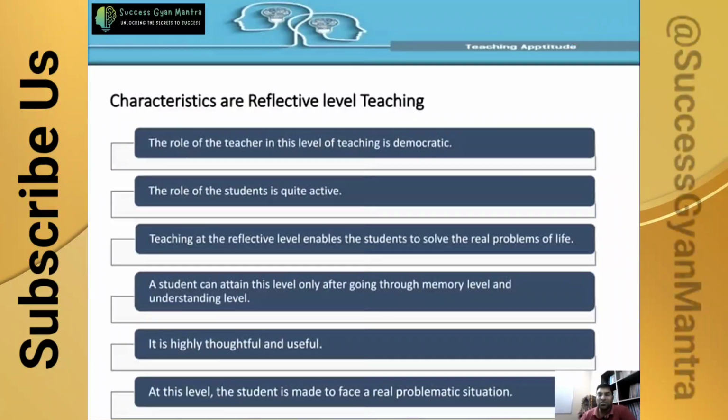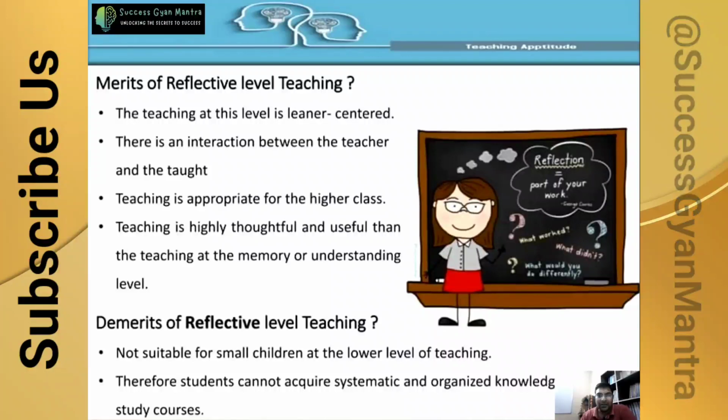For example, if a research scholar is doing research on any area, any problem, any social problem, this type of teaching is called the reflective level of teaching. It is highly thoughtful and useful. At this level, the student is made to face a real problematic situation, so they will try to sort out any real life problem, preparing software, preparing a model for companies, for the government. They provide an effective model for the government, like that.